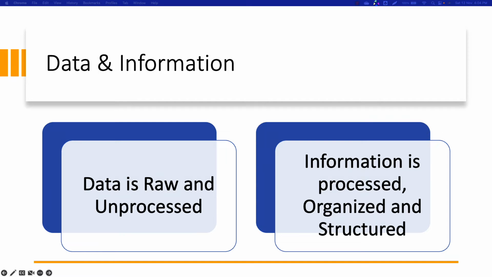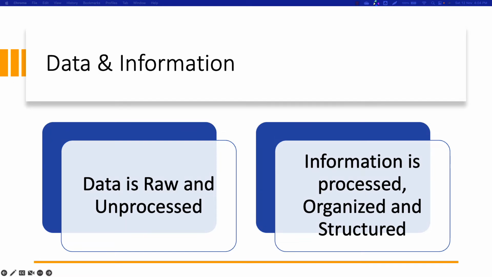In data science as well as in statistics, we use both these words, data and information. Normally, they are used together. Both are very important whenever we are performing reasoning, calculation, as well as decision making. But there is a distinct difference between data and information.